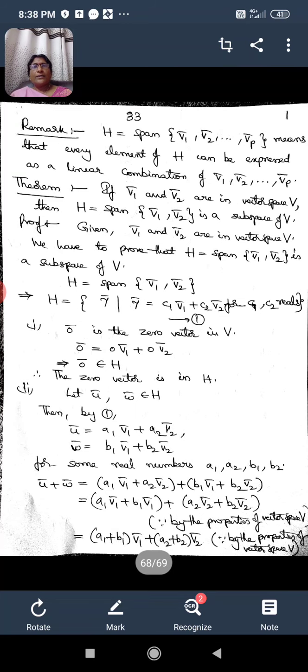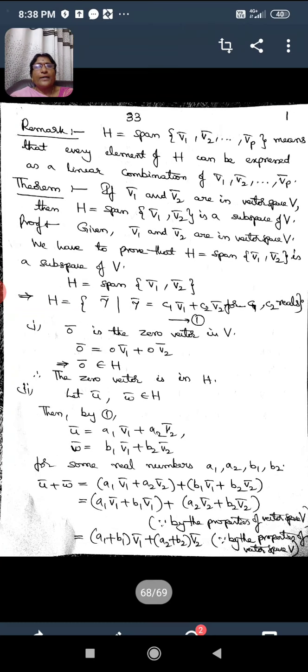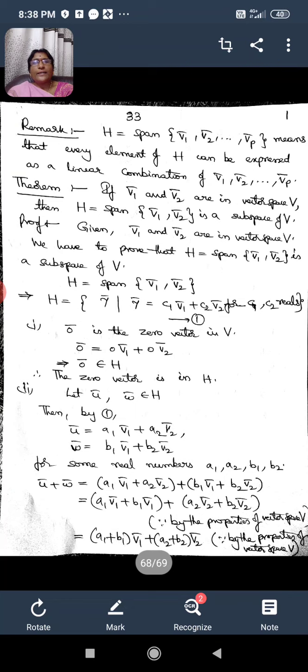Then we are asked to prove that capital H is equal to span of V1 bar, V2 bar is a subspace of V, even when the set capital H is not mentioned as a subspace of the vector space V. But if it is defined as capital H equal to span of V1 bar, V2 bar, then we can say that this set capital H will be a subspace of the vector space V.